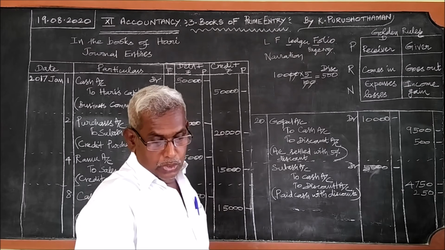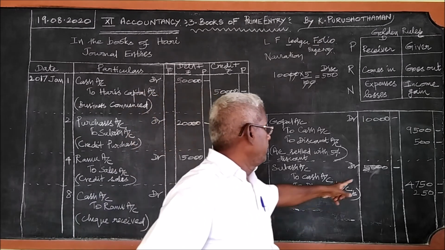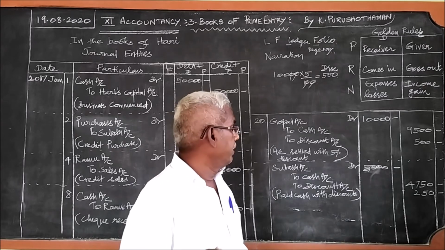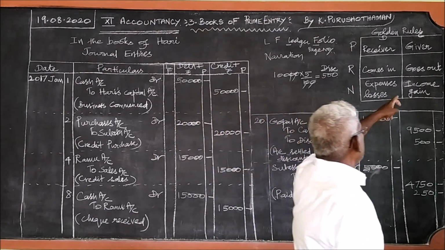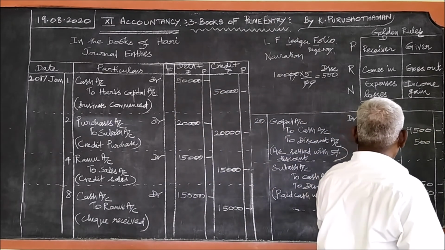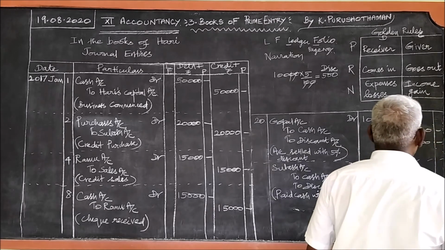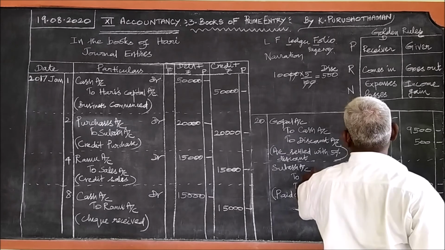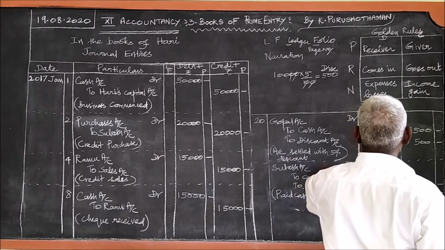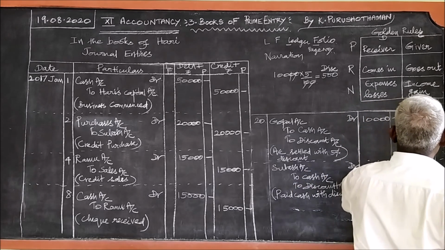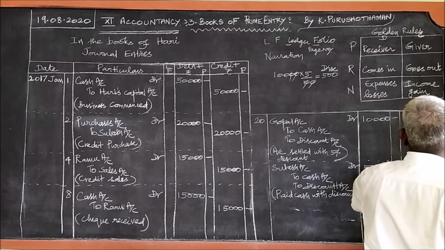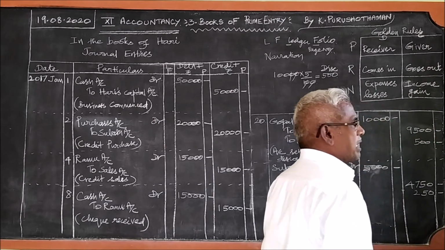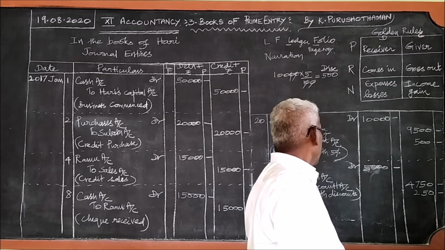How much cash goes out? 4,750 goes out, with discount received 250. It is an income. Therefore, on the credit, discount account 250. So credit total 5,000 rupees. So the receiver Subhash is said to have received 5,000 rupees totally. So in Subhash account it must be 5,000.